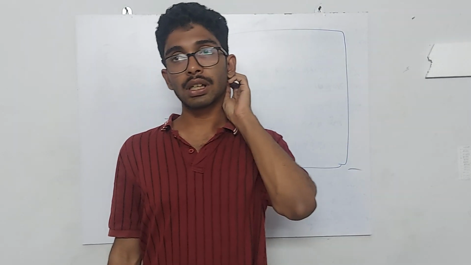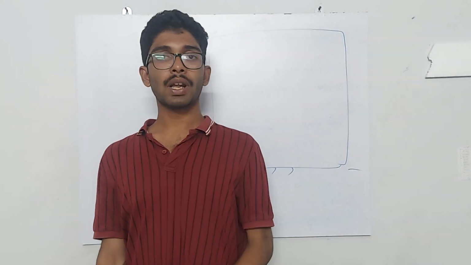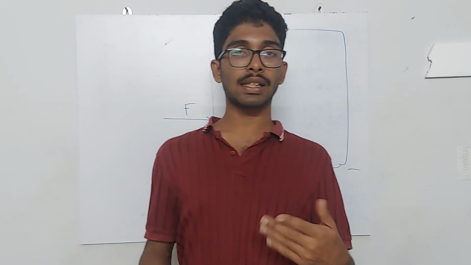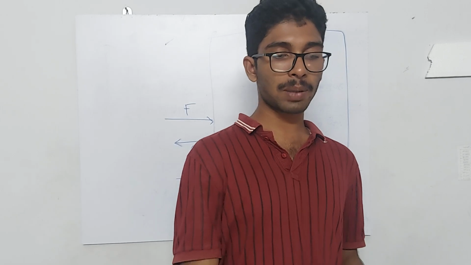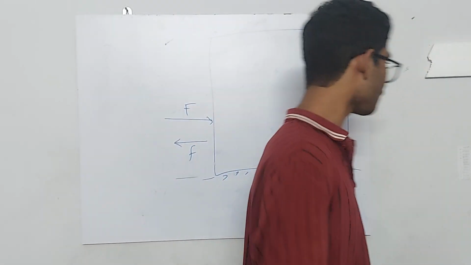The first law of motion was put forward by Sir Isaac Newton, and he derived this law based on the understandings that he got from Mr. Galileo. There is a very simple experiment that Mr. Galileo conducted. I will explain that experiment.